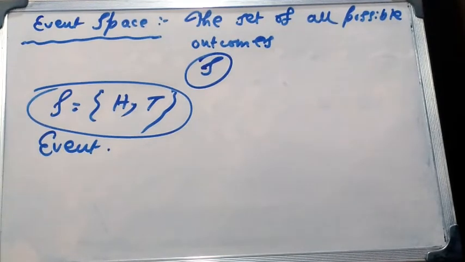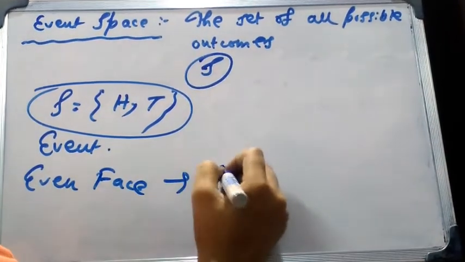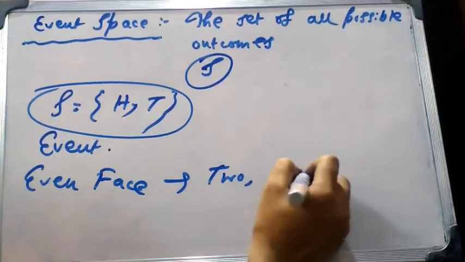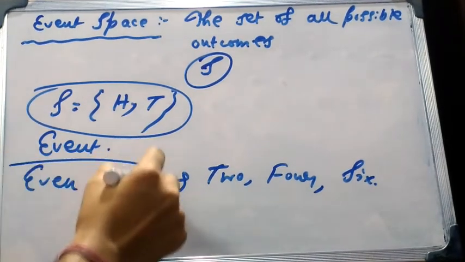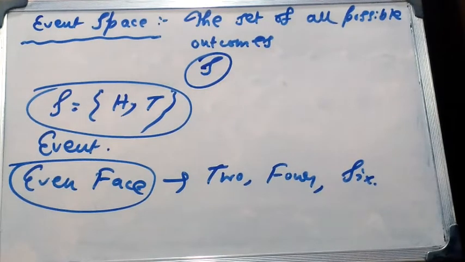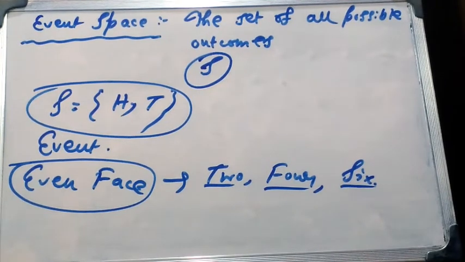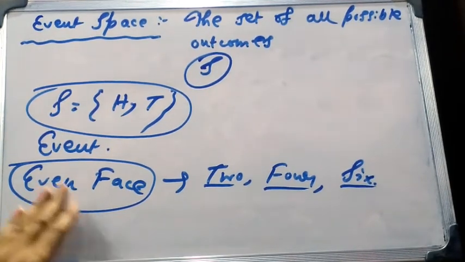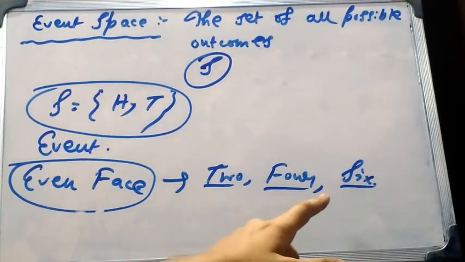Now for throwing a die, the event 'even face' can have three results: 2, 4 or 6. It can be 2, it can be 4 or it can be 6. So the event 'even face' can be decomposed into three simple events: 2, 4 and 6.